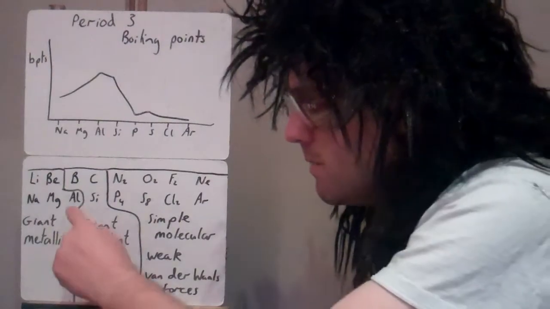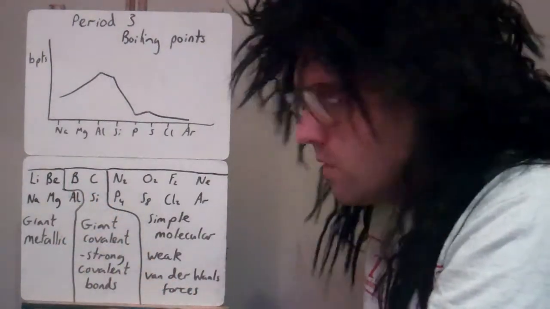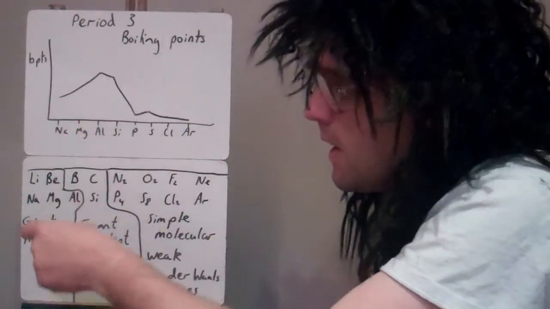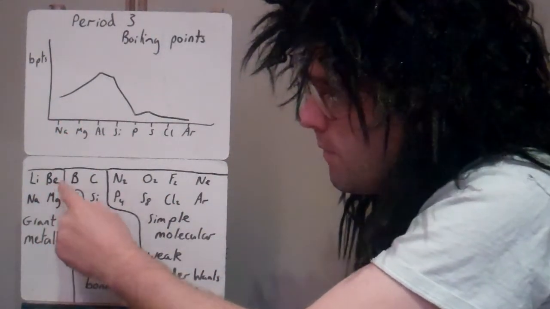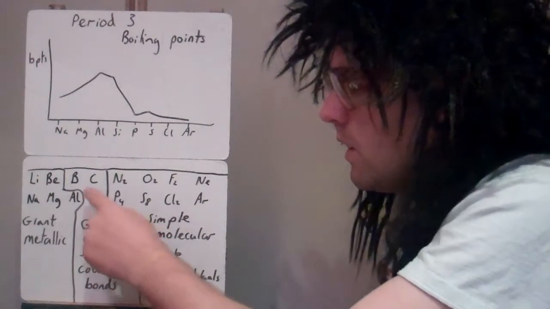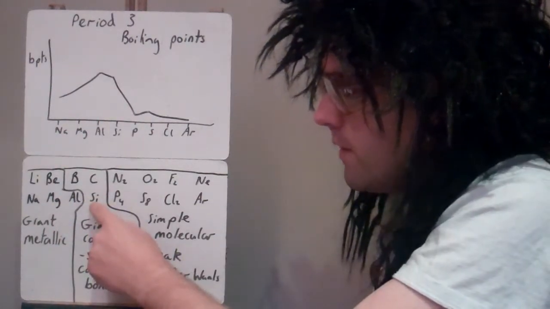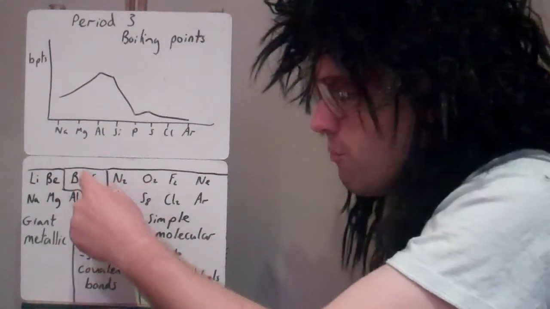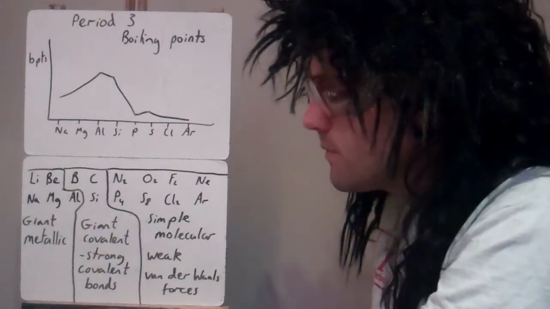Okay. Now aluminium is a metal, but boron isn't. So here we've got metallic, metallic, metallic in period 3. In period 2 you'd have metallic, metallic, and then boron is actually giant covalent. Okay, so watch out for that. In this example here, silicon's giant covalent. Carbon we know is giant covalent, that's like graphite and diamond. So they're the three that could be giant covalent.